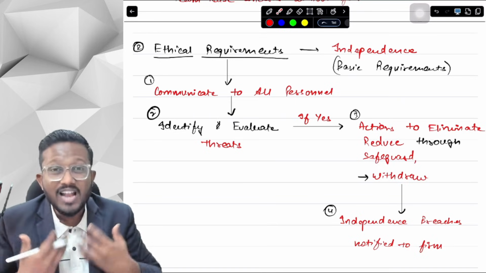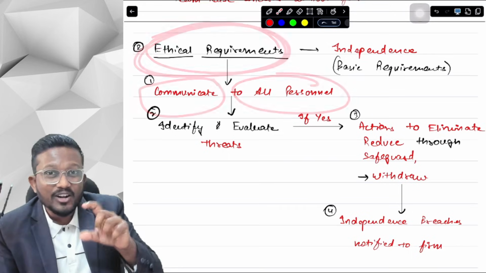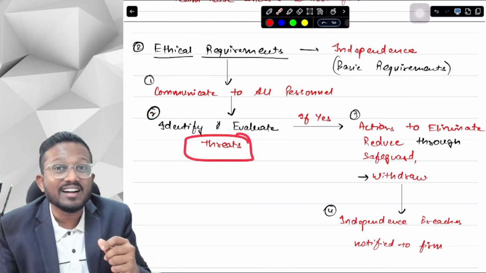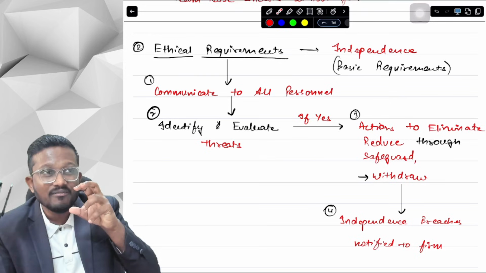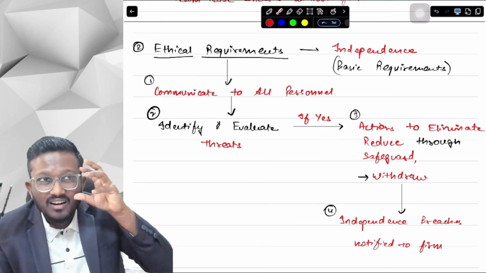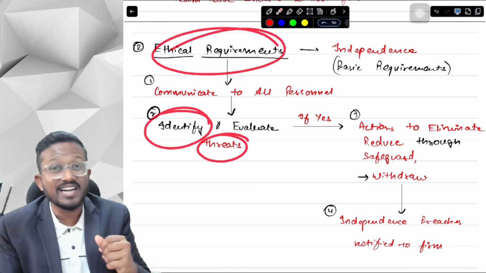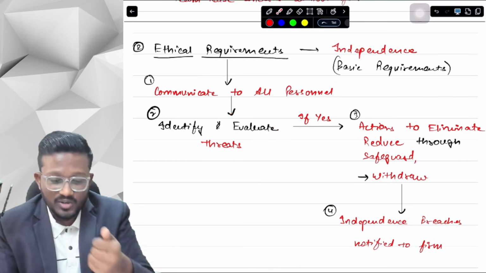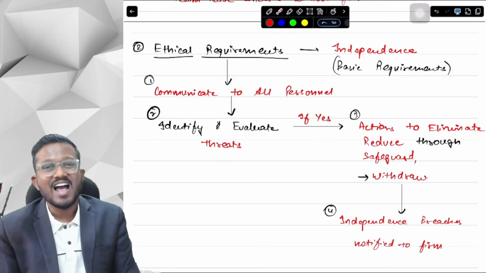No. So I will have to communicate my ethical requirements to all the personnel, and after communicating, I will have to monitor. I will have to see whether there are any threats to independence or to any ethical requirements, whether I can see any danger to them. So I will have to identify the threats and evaluate whether they actually exist or not. And if they actually exist, then I will have to take actions to eliminate the threat.